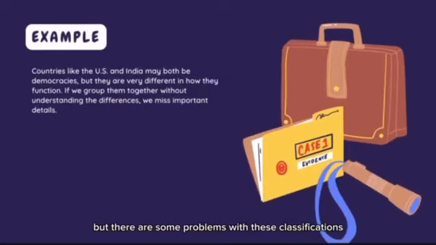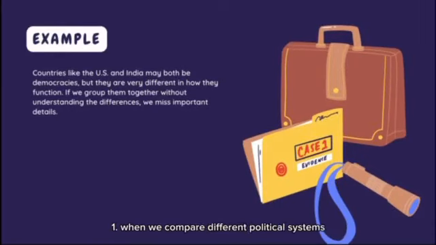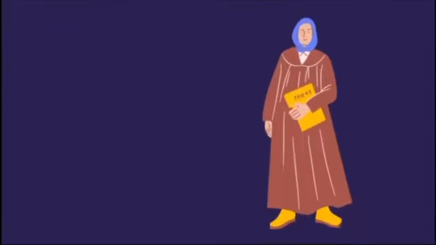But there are some problems with these classifications. First, when we compare different political systems, we might oversimplify things. For example, countries like the US and India may both be democracies, but they are very different in how they function. If we group them together without understanding the differences, we miss important details.